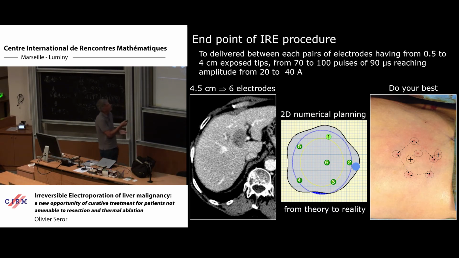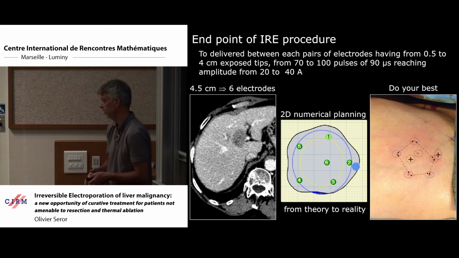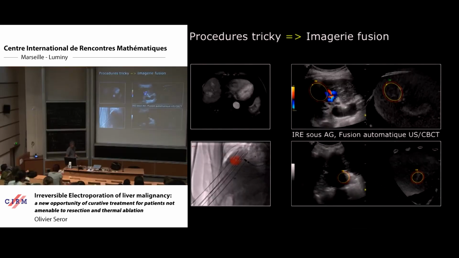So what we were able to do to treat this tumor and to insert the 6 probes is a little bit different than what we are supposed to do, as you can see. It's what happened on the skin of the patient. You can see the difference between the theoretical positioning of electrodes that we are supposed to insert and what we were able to achieve. And this is the main concern with this treatment.